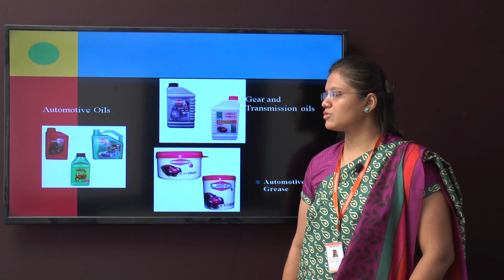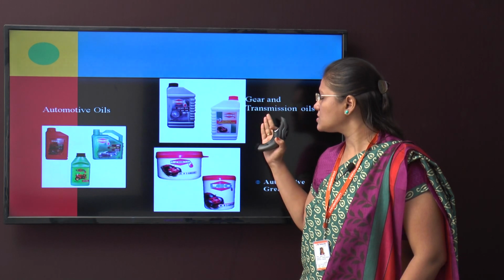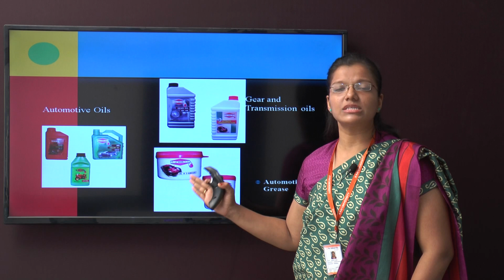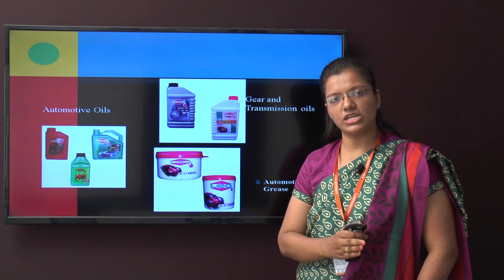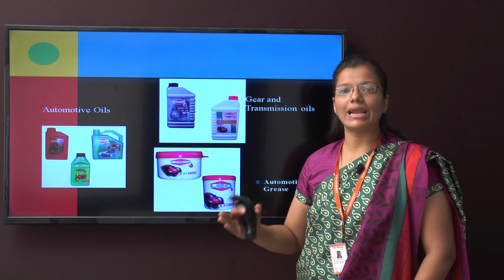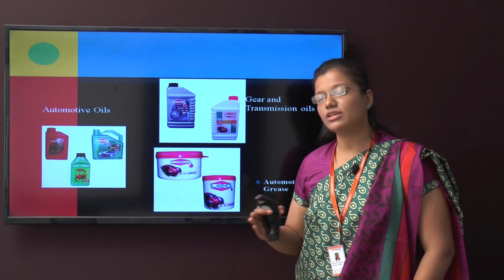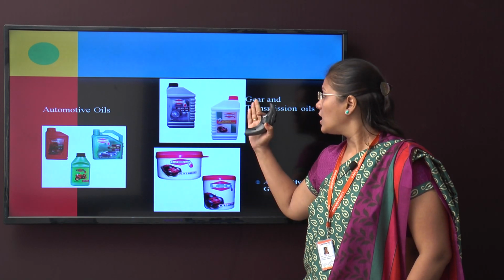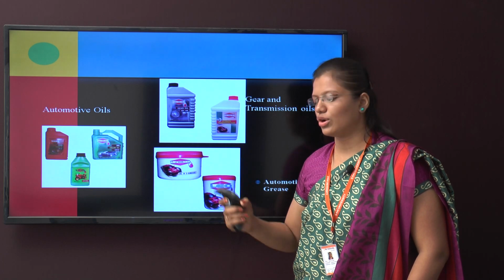Now there are various types of lubricants. From that, automotive oils are there, gear and transmission oils are there, and automotive greases are there. Different types of companies produce different types of lubricants, and according to their application, or depending upon their need, we define that type of lubricant. For example, if we are using it in two-wheelers, at that time it is known as an automotive oil. If it is used in gear and transmission, or you can say an engine oil, it is also different from the gear oil.